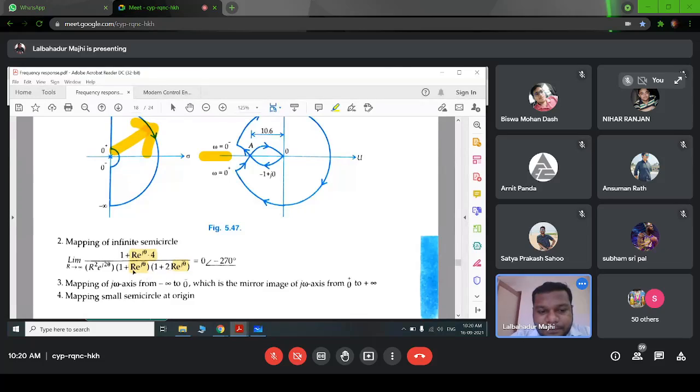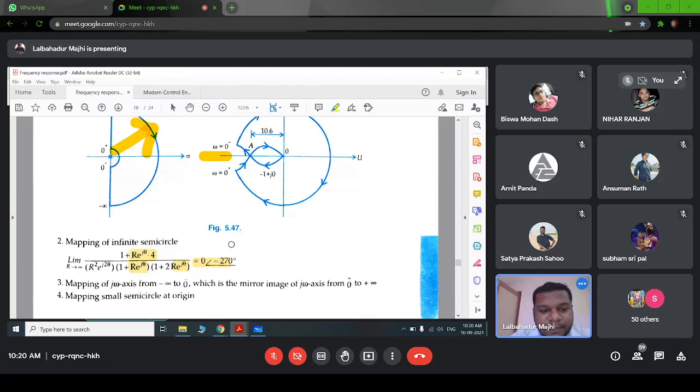We get the magnitude equal to 0 and the angle minus 270, because we have 4 pole angles and in the numerator we have only 1 theta. So 4 minus 1 is 3, so it will be minus 270. And the magnitude will be 0, since 1 by infinity equals 0. We have to neglect this because we are getting magnitude equal to 0, so we will not consider this angle either.